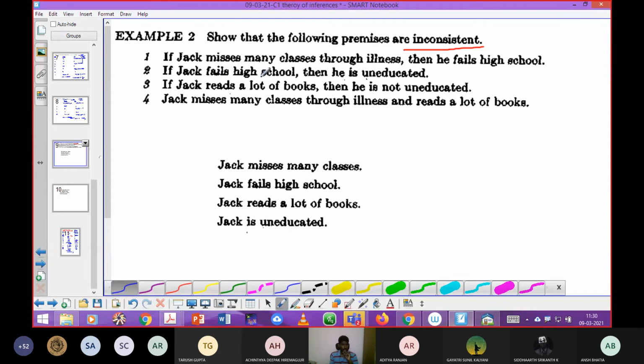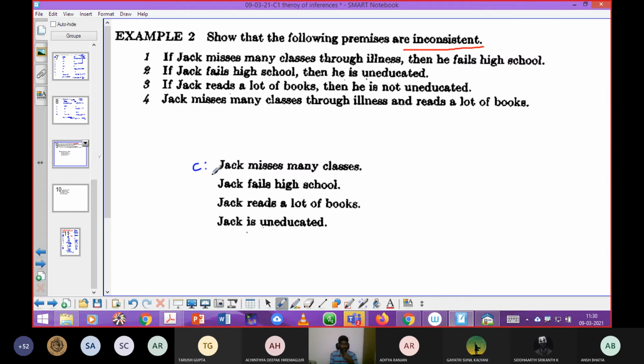If Jack misses many classes, I can take this as classes, C. Then he fails high school, so I can take high school as H. If Jack fails high school, he is uneducated, so uneducated can be U. If Jack reads a lot of books, a lot of books can be taken as B. Now you can start symbolizing the given premises.